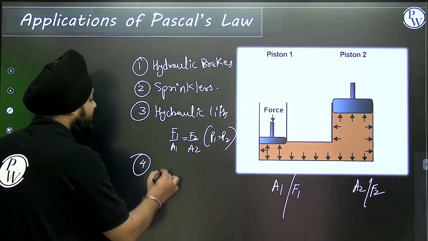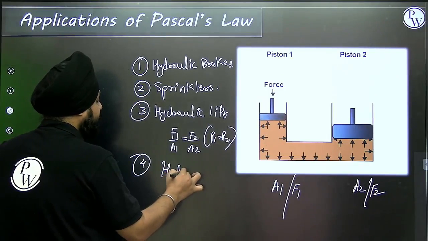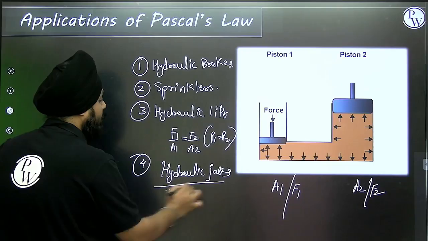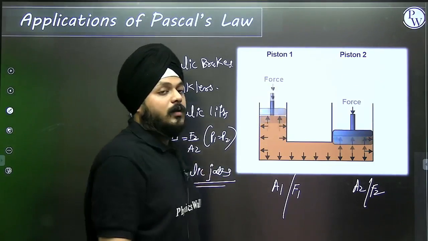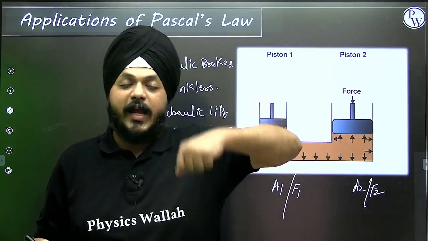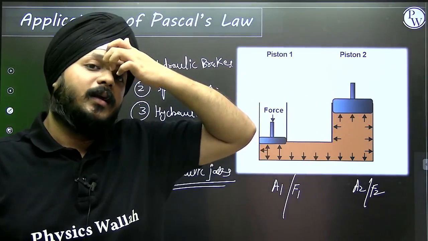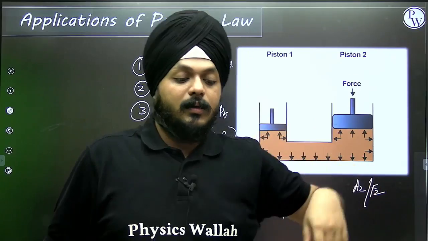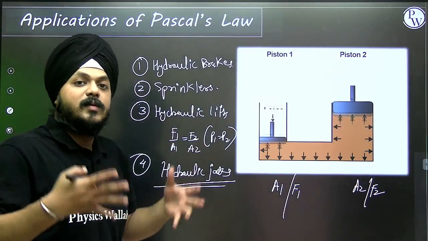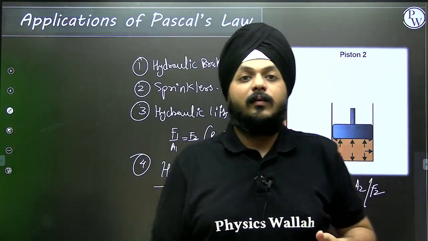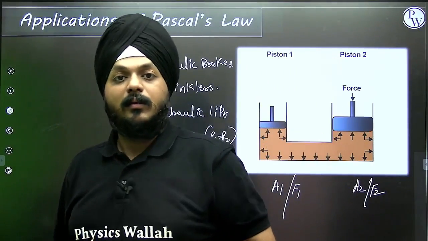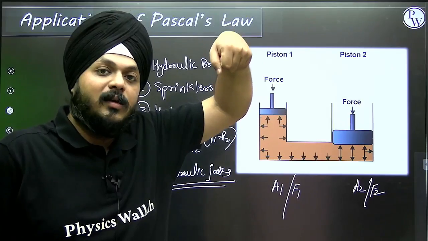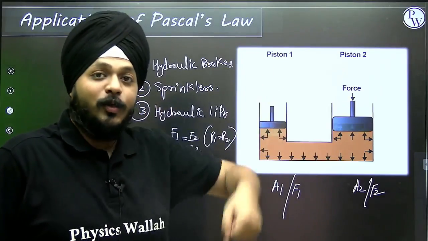Hydraulic jacks. The hydraulic system that is used inside your bed, like when you are lifting up some part of the bed to keep things inside. There is always a storage beneath that part, and to open that, we lift it.